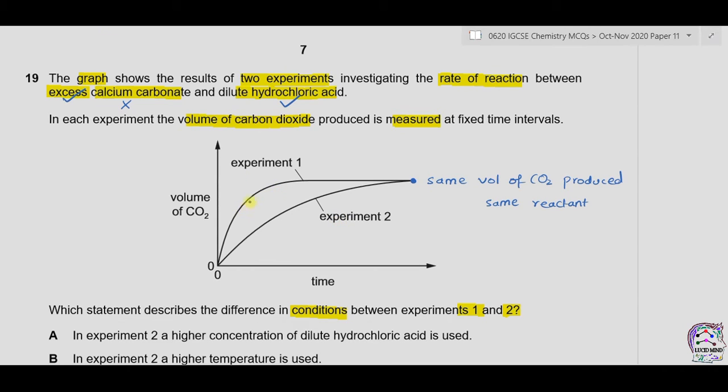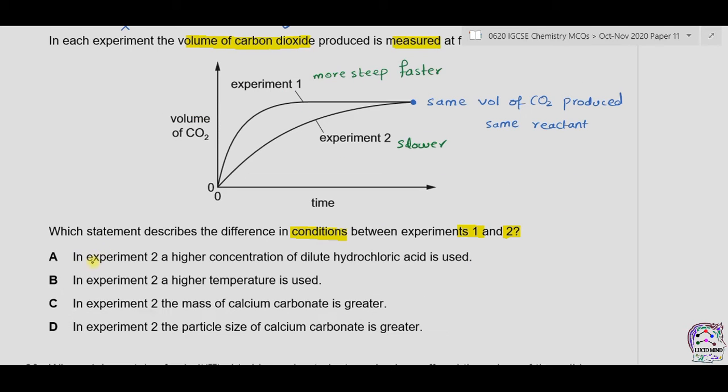Second thing that we can observe is that experiment 1 is more steep than experiment 2. This shows that experiment 1 is faster as compared to experiment 2, which is slower. Let's look at the options. A. In experiment 2, a higher concentration of dilute hydrochloric acid is used. Now this is incorrect because the volume of CO2 is the same, so the same concentration is used in experiment 1 and 2.